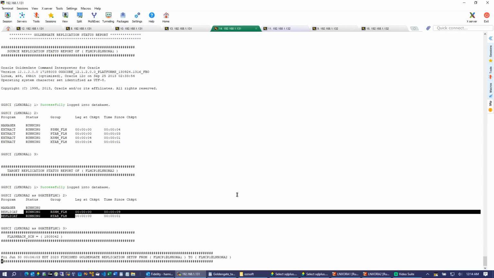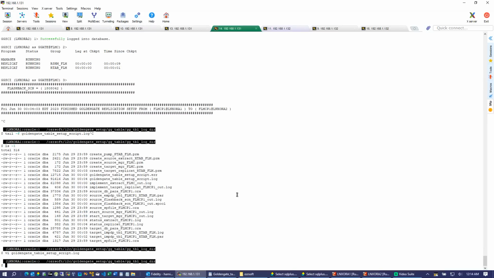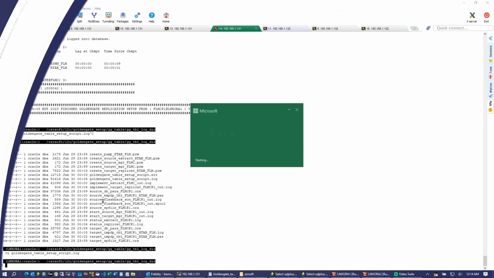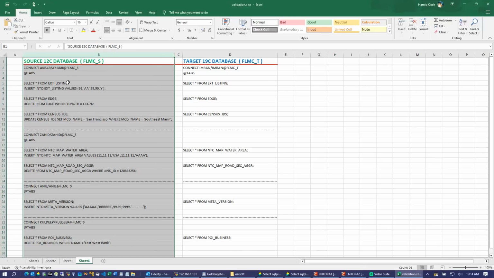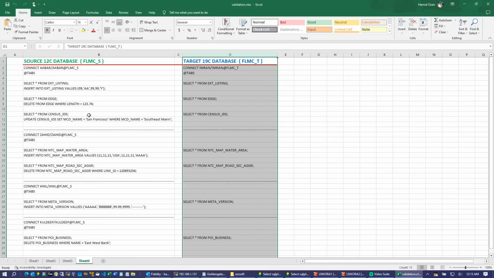All right, now the next step is to go through the validation process to make sure whatever changes we are making in the 12C database are replicating to the 19C database or not. So I am going to start my Excel file, and this file contains the schema names I'm going to use to speed up the validation process. This column contains the 12C database information, and this column contains the 19C database information.